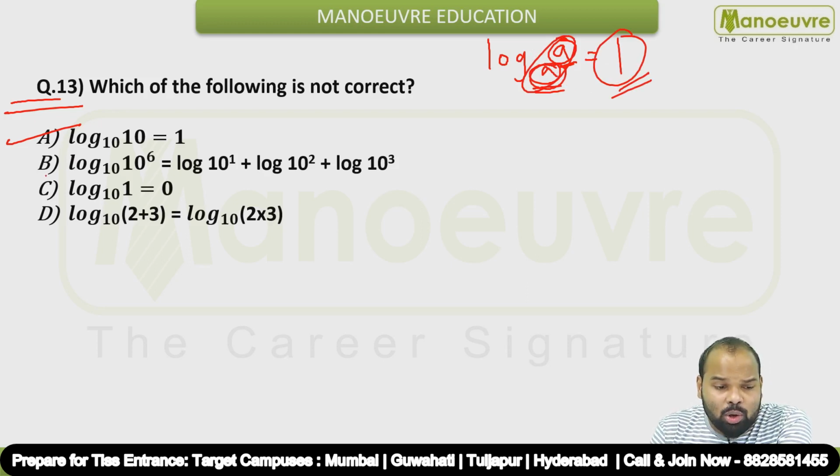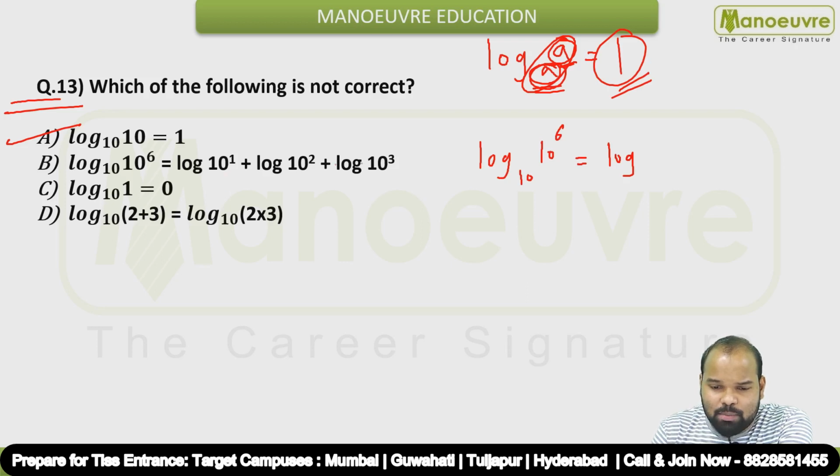If I talk about option B, log 10 raised to 6 to the base 10. Okay, so what is happening over here? Here they are saying that log of 10 raised to 6, to the base 10, is there. Okay, and here what you can do is you can just use some properties.